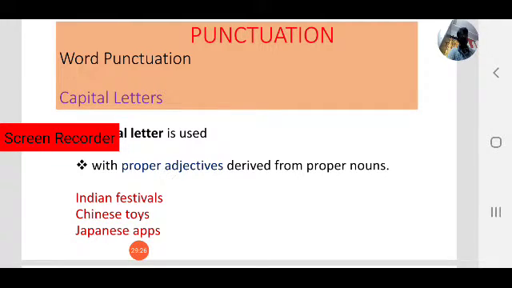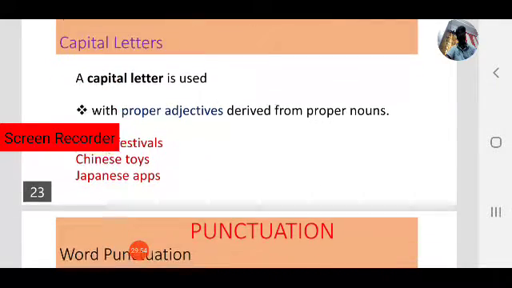They come from proper nouns. India, China and Japan are proper nouns. From these proper nouns, Indian, Chinese and Japanese are proper adjectives, derived from proper nouns. In that case, the first letter of the proper adjectives must be in capital letters.